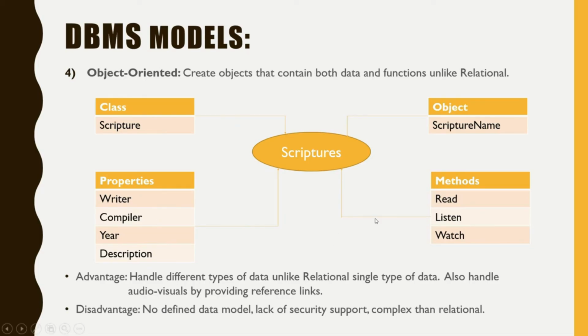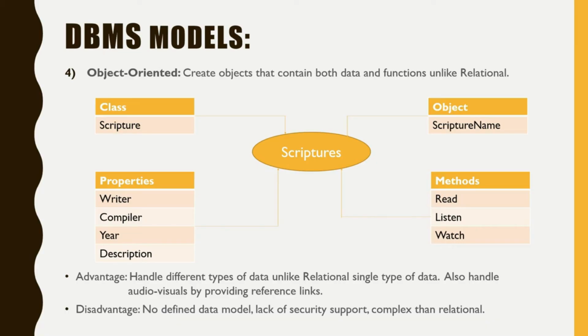Now, the actions I would like to take on this data are called methods. For example, read or listen to it, or watch TV serials made on this topic. So functions and data are collectively saved as objects in object-oriented programming. Advantage: it handles different types of data, unlike the single type of data of relational. For example, audio and videos.